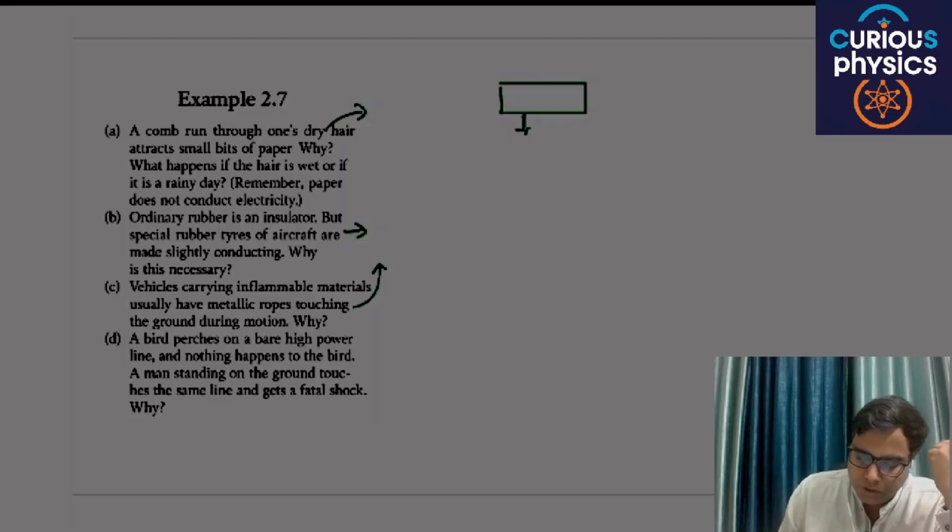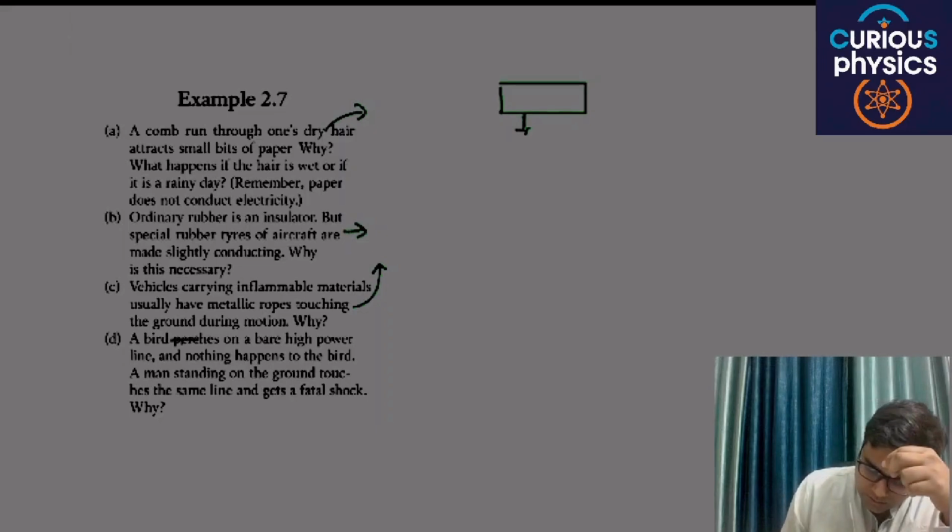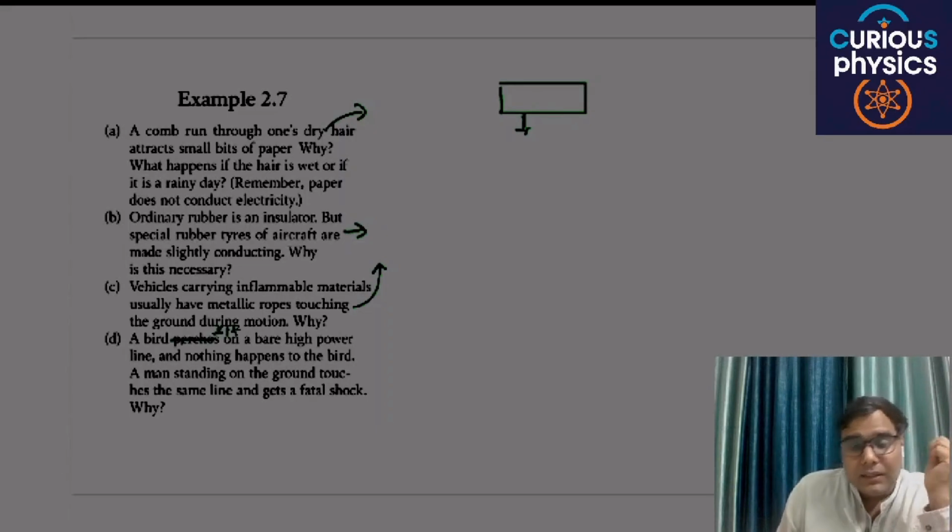A bird perches on a bare high power line and nothing happens to the bird. A man standing on the ground touches the same line and gets a fatal shock. Why? When the bird sits on that high power line, there will be no potential difference.